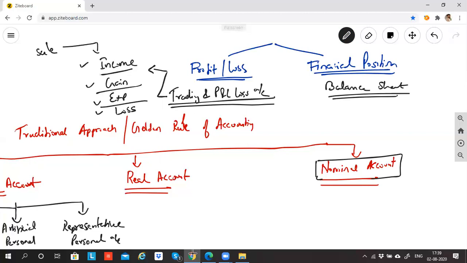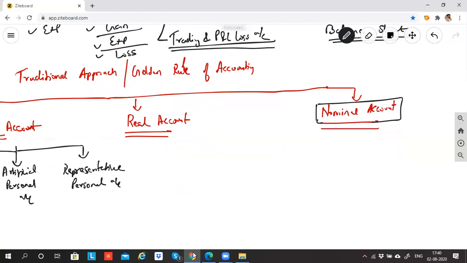Can I say sale has got to do with income, and purchase is an expense? Whenever the question or transaction talks about sale, purchase or expense, and you are confused which account to look for, personal, real or nominal, the go-to person will be the nominal account. You will look for the rule given in the nominal account.